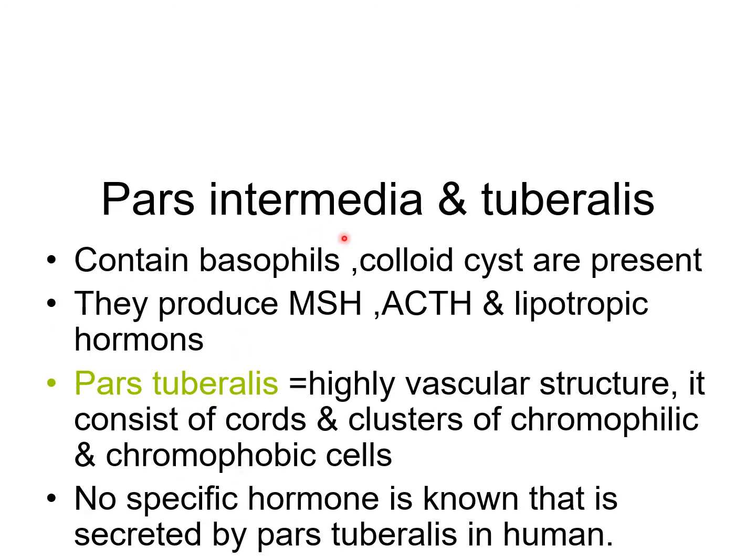So pars intermedia or the pars tuberalis contains basophilic cells, and colloid cysts are present. They produce melanocyte stimulating hormone, adrenocorticotropic hormone, and lipotropic hormone. Pars tuberalis is a highly vascular structure. It consists of a core and clusters of chromophobic cells. No specific hormone is known to be secreted by the pars tuberalis in humans.